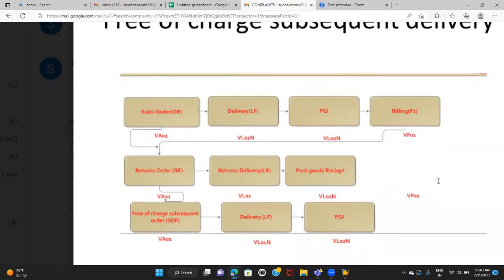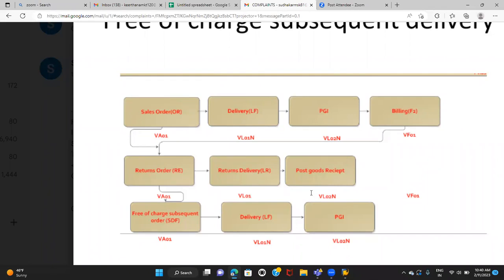It can be the same material or a different material. If it is a different material, the price difference will be paid by the customer to the company. With the same material, no additional amount is required from the customer. So in this case, the customer is going to receive the replacement of the particular material.